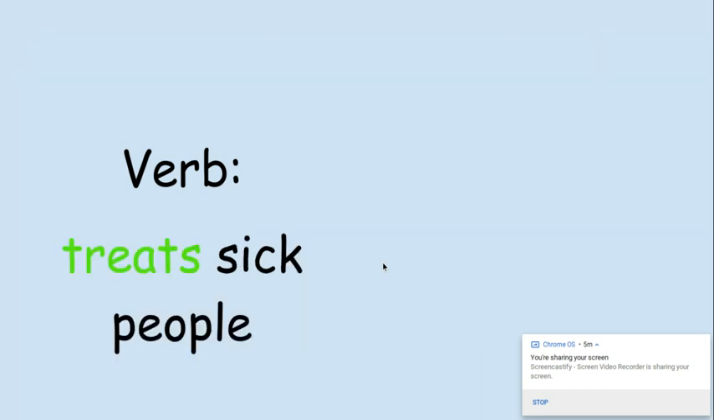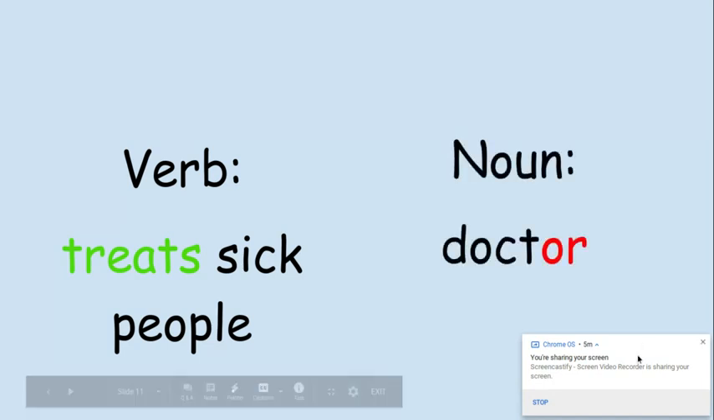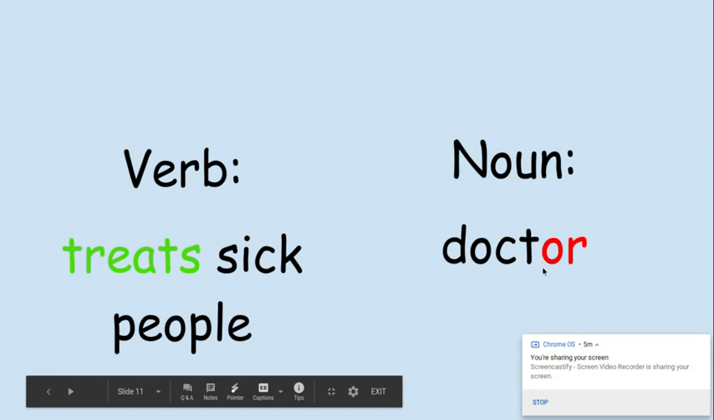Now, this word does not really follow the rule, but it still ends with an OR. The verb is to treat sick people. Now we know that someone that treats sick people is called a doctor. So a doctor ends with an OR. And that's the end of the lesson.